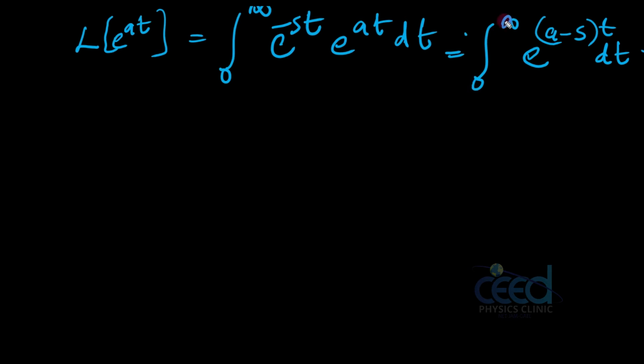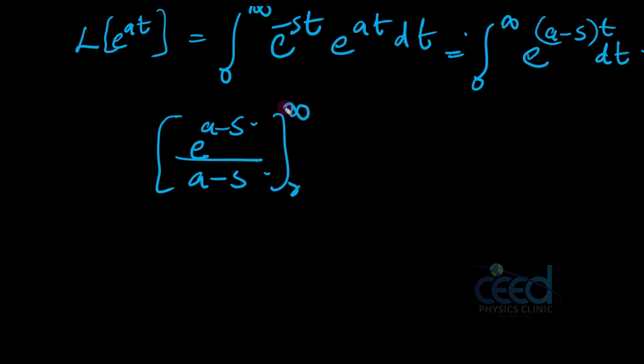When I am integrating this, what I get is e raised to (a minus s)t divided by a minus s, with the limit varying from 0 to infinity.